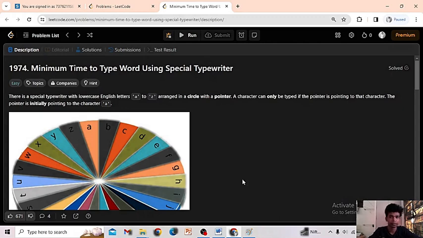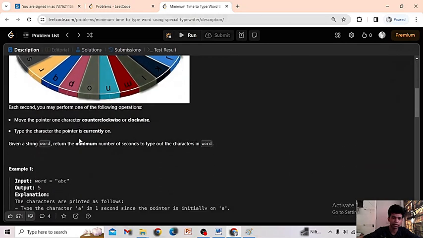In this video, we are going to solve LeetCode problem 1974, Minimum Time to Type Word Using Special Typewriter. There is a special typewriter with lowercase English letters A to Z arranged in a circle with a pointer. A character can only be typed if the pointer is pointing to that character. The pointer is initially pointing to the character A. So initially the pointer is pointing to the character A and it is in the circle, and this is a special typewriter, right? So this is what the statement states.